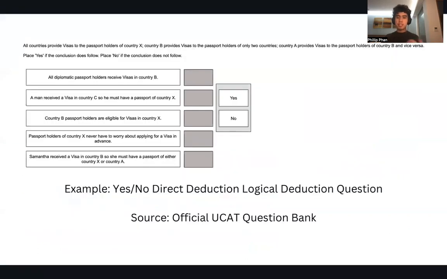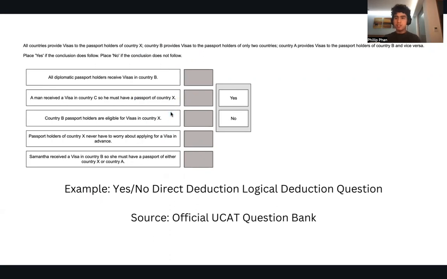So to some examples, because I don't want to just give you the 10 examples and flood you. We're going to first show you the example of the yes/no direct logical deduction question, okay? As you can see right here, this is exactly what I stated. You have a series of statements, and you're making very direct logical deductions towards them because it's not really flowery. It's very direct. As you can see, they're very didactic, I guess. They don't waste time beating around the bush. They just say it as it is. Very direct, very clear, very clinical. 5 statements, and you choose yes or no to them.